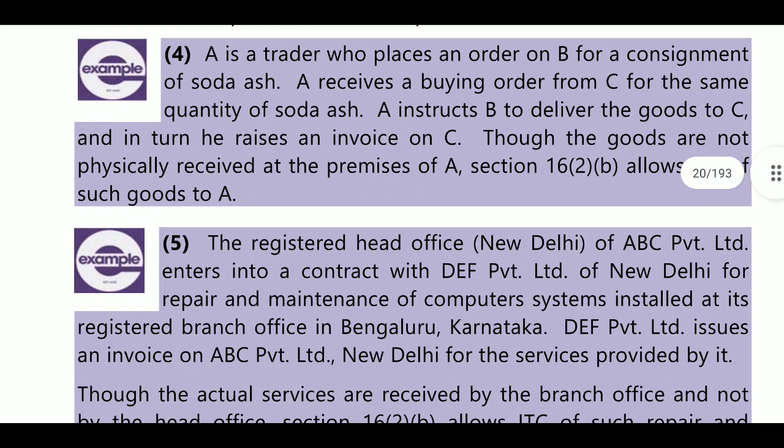Though the goods are not physically received at the premises of A. Here goods are sent to C's place but A is not receiving the goods. But even though not receiving the physical goods, he must raise an invoice. As per section 16(2), B allows ITC of such goods to A. So A will take the ITC from B and he will transfer the ITC to C.